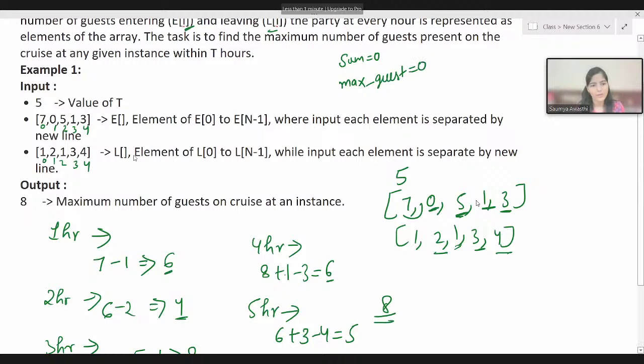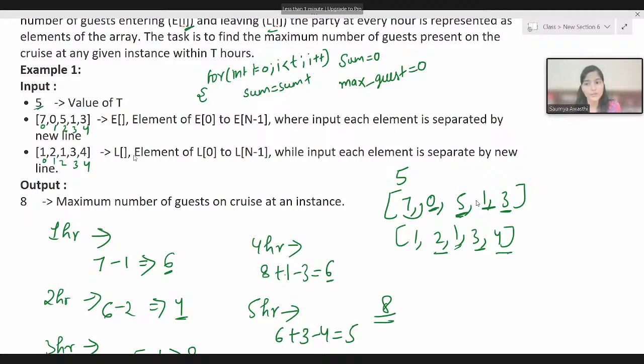Okay, so now first of all, obviously you have to take a loop. We'll be taking a loop like this: for int i equal to 0, i less than t, where t is already given to you as an input, i plus plus. Now here, sum is going to be equal to sum plus the values that are there in the entering array. So sum plus e of i. It means e of 0 will be added, right? So e of i and minus l of i, because the l array is representing what?